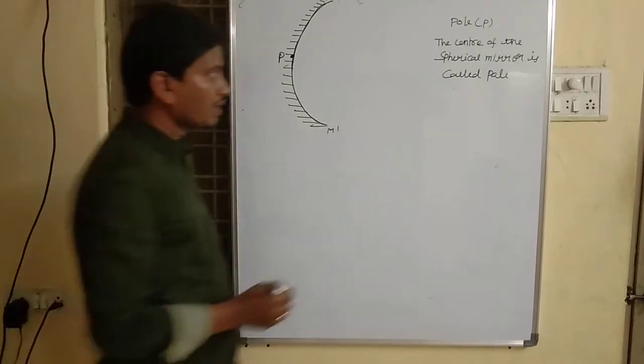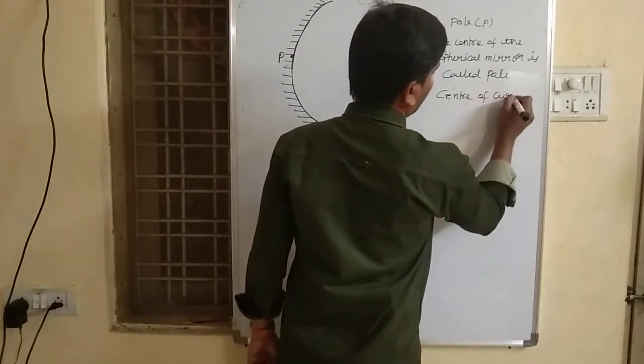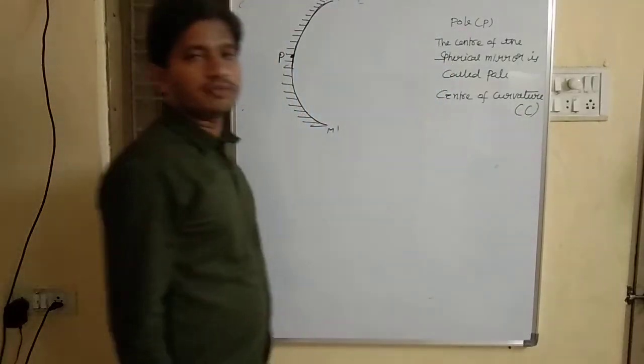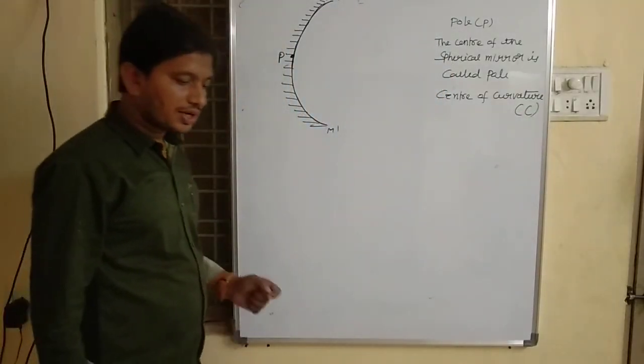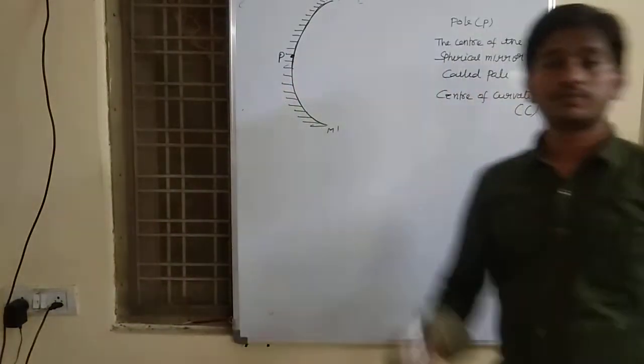And what do you mean by center of curvature? It is going to be represented with the letter C. The center of curvature is the center of the hollow sphere of glass. Actually, a spherical mirror is a part of a hollow sphere of glass, right? So this is our center of the sphere. That is called the center of curvature.